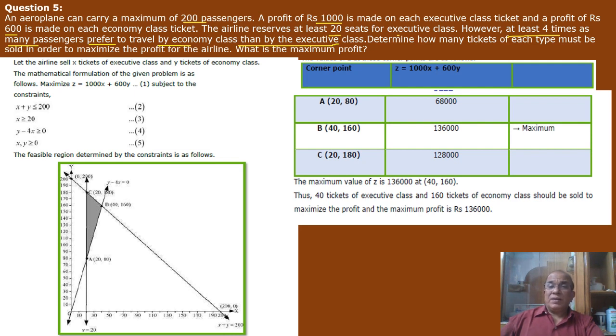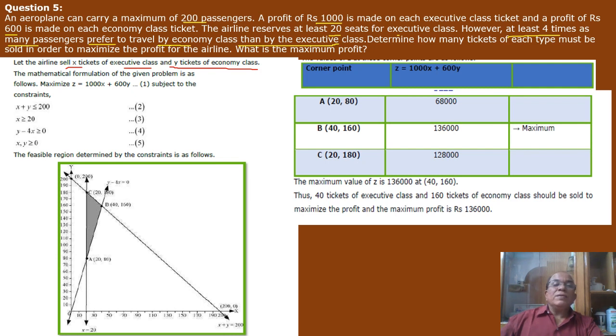Determine how many tickets of each type must be sold in order to maximize the profit for the airline, and what is the maximum profit. Now in this question, first of all, we have two types of air tickets, executive class and economy class. We suppose that the airline sells x tickets of executive class and y tickets of economy class.